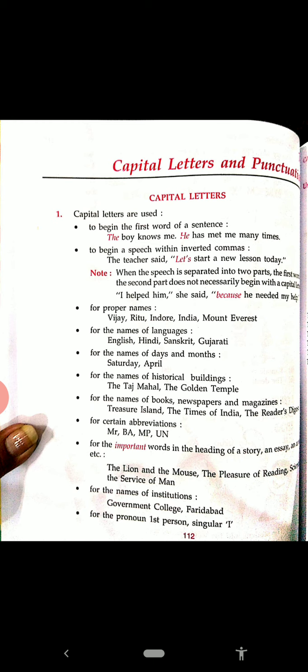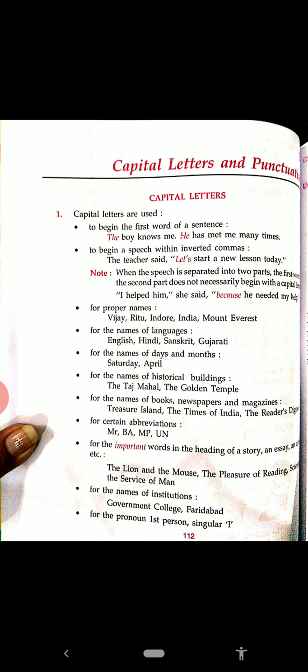These are all historical buildings and the first letter is capital. Then for the names of books, newspapers and magazines: Treasure Island, the Times of India, the Reader's Digest. These are also capital.